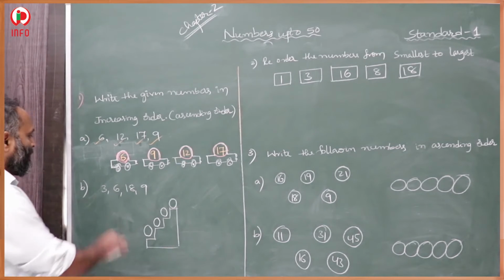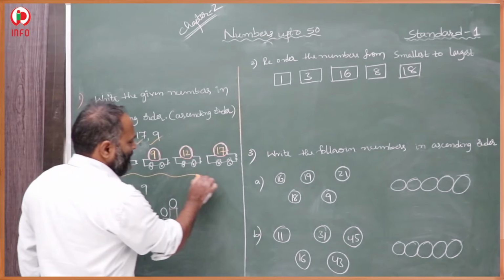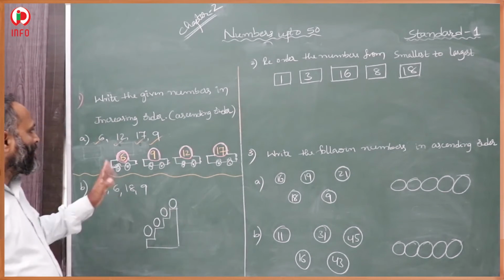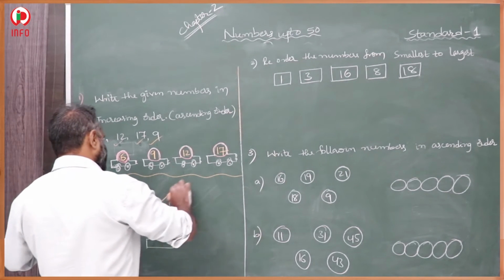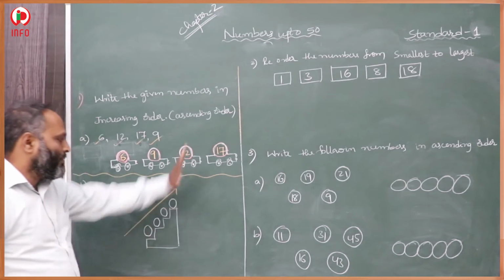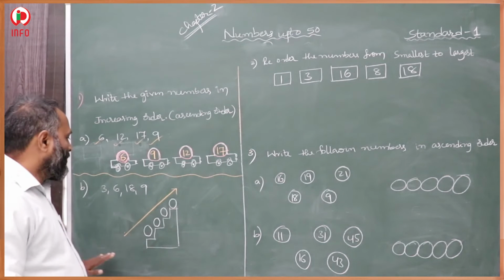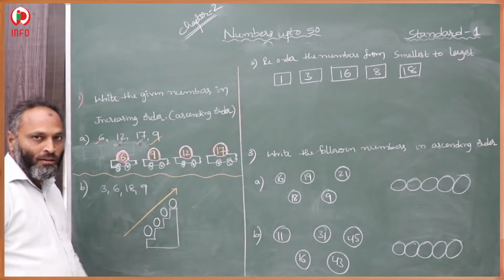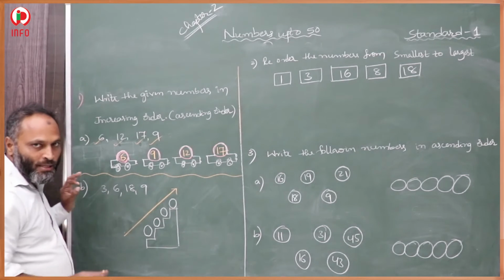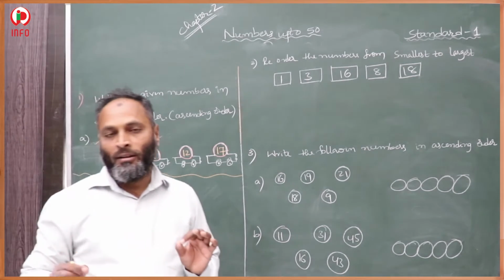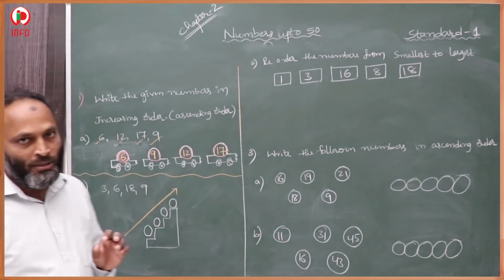In the second question also he has given one question. In that also we have to arrange the numbers in ascending order. Ascending means increasing order, and we have to arrange from down to up. First, we have to check the single digit numbers, because single digit numbers are smaller than two digit numbers.